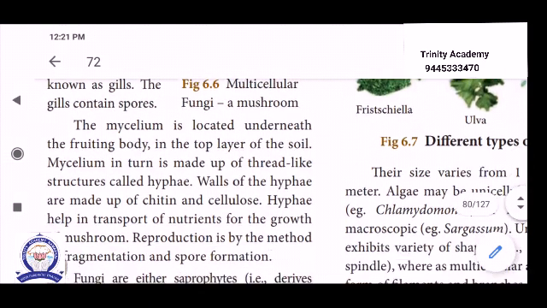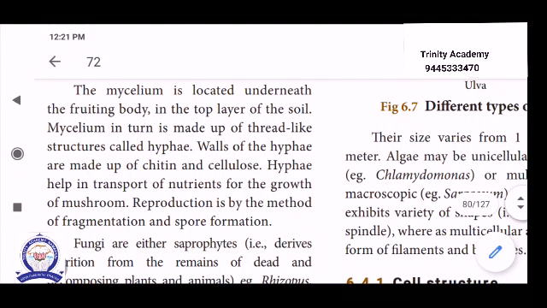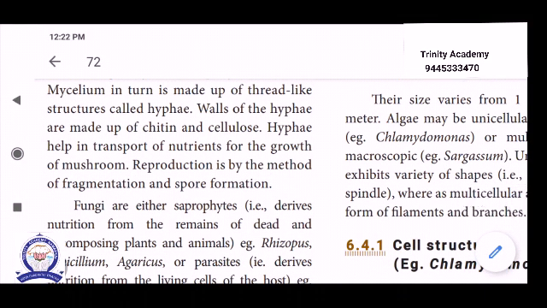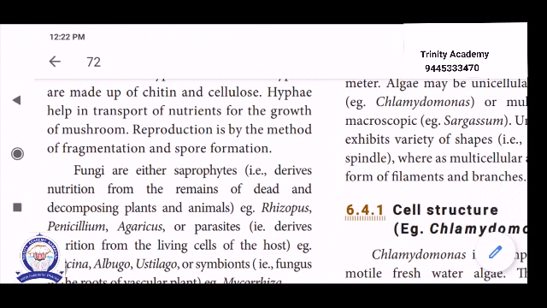The walls of the hyphae are made up of chitin and cellulose. Because of the cell wall, the fungi are made up of chitin and cellulose. Then the hyphae help with the transport of nutrients for the growth of the mushroom. It gets water as well as food material from the host. Then reproduction is by the method of fragmentation and spore formation.